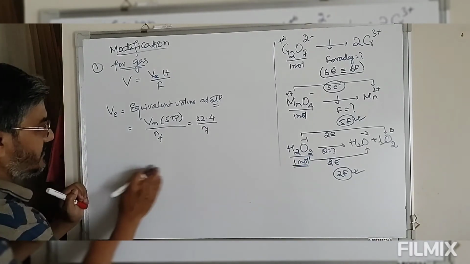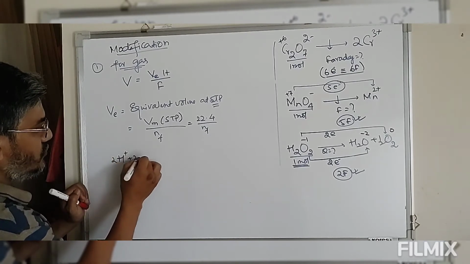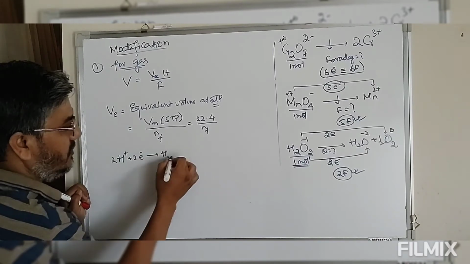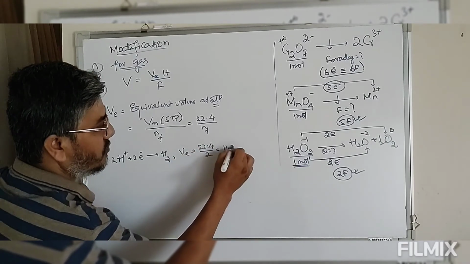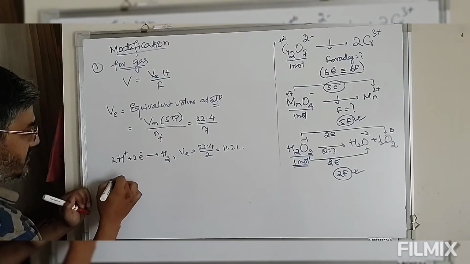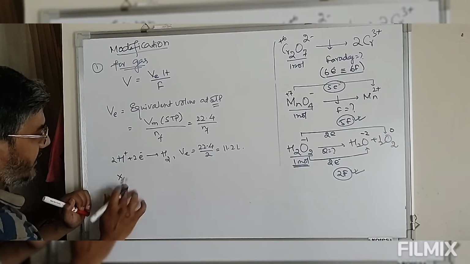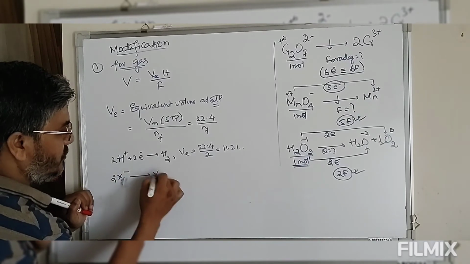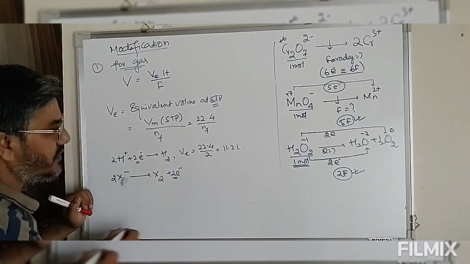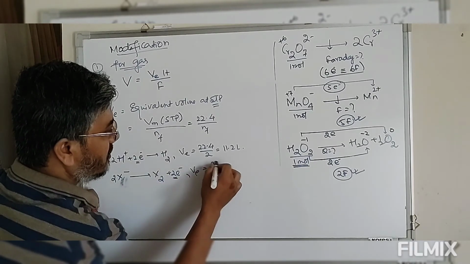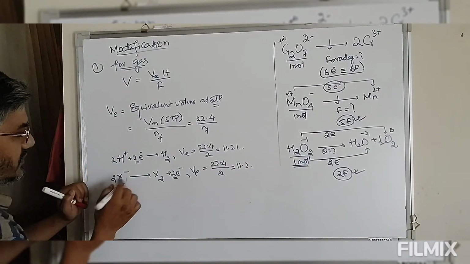Now look at this: 2 H plus 2 electrons gives hydrogen gas. Therefore the equivalent volume will be 22.4 divided by 2, that is 11.2 liters. Similarly, halides like chloride, bromide and iodide are oxidized to give the halogens. The valency factor is 2 here, so VE will be 22.4 liters by 2, again 11.2 liters. That is for chlorine, bromine and iodine.